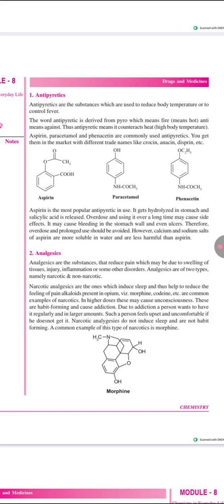Overdose and using it over a long time may cause side effects. It may cause bleeding in the stomach wall and even ulcers. Therefore, overdose and prolonged use should be avoided. However, the calcium and sodium salts of aspirin are more soluble in water and less harmful than aspirin.